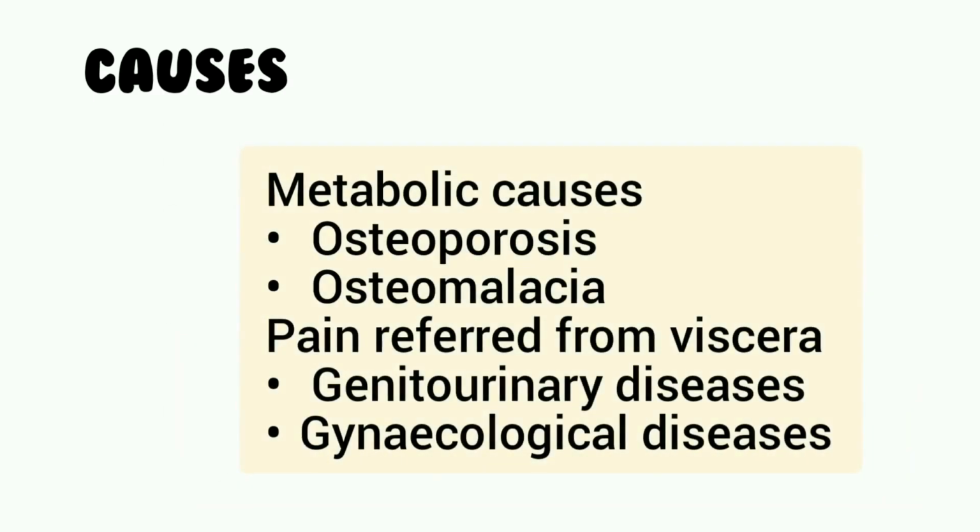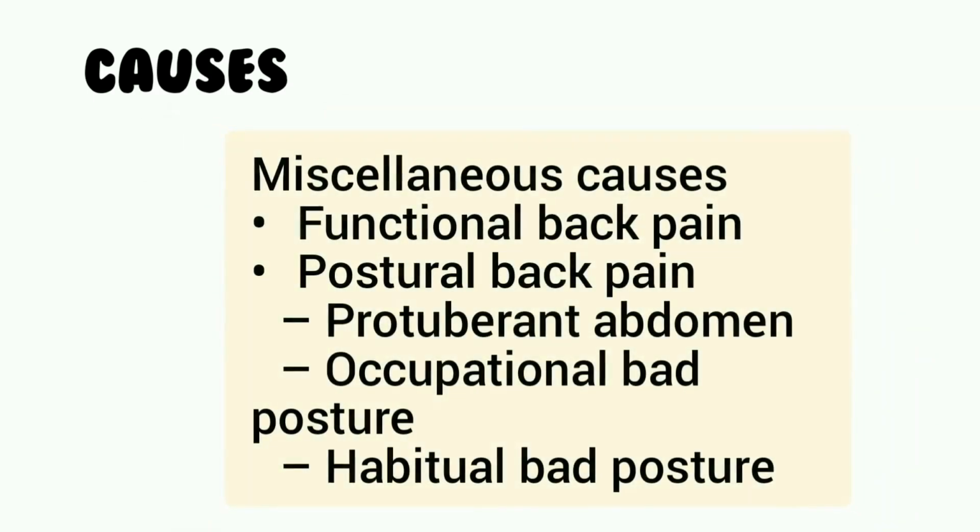Metabolic causes: osteoporosis, osteomalacia. Pain referred from viscera: genitourinary diseases, gynecological diseases. Miscellaneous causes: functional back pain, postural back pain, protuberant abdomen, occupational bad posture, habitual bad posture. Postural and traumatic back pains are among the commonest. Back pain could be a feature of an extraspinal disease like a genitourinary or gynecological disease. The following findings in the clinical examination are helpful in reaching a diagnosis.